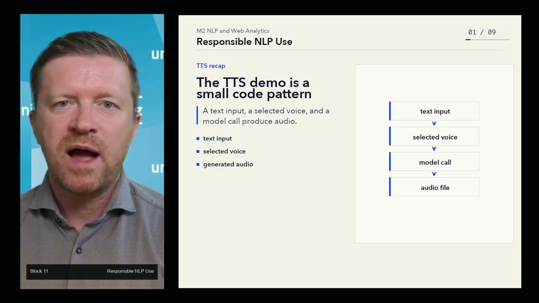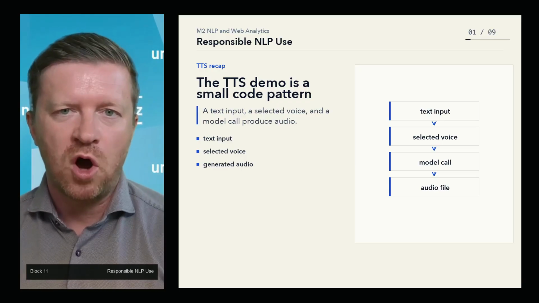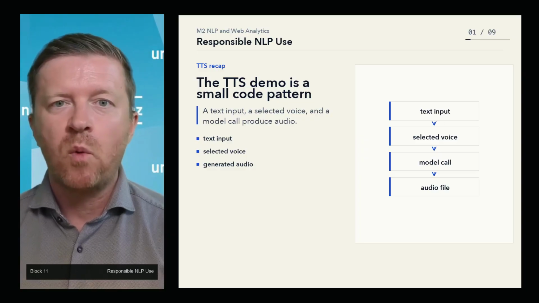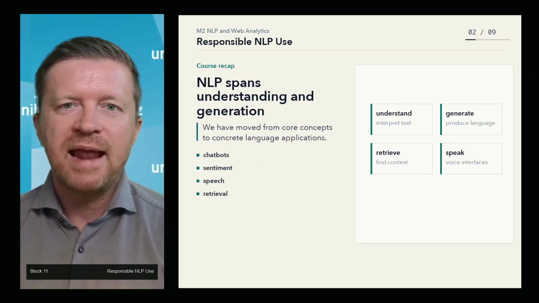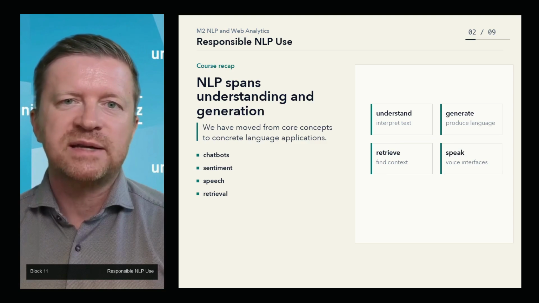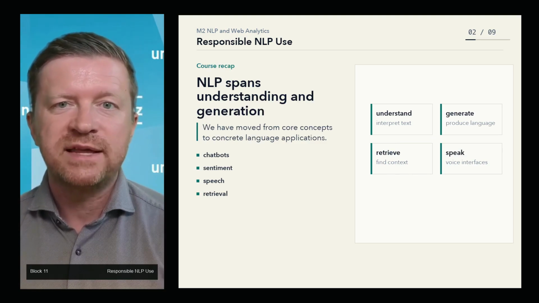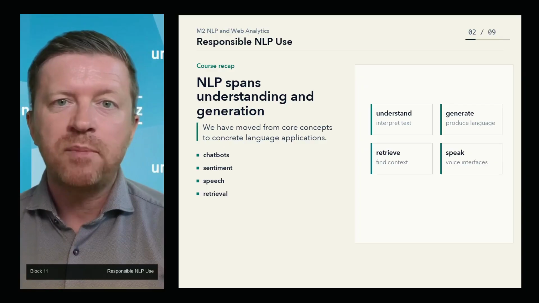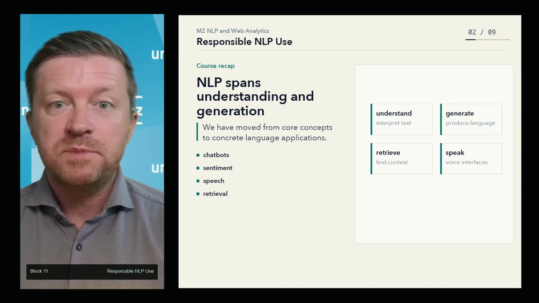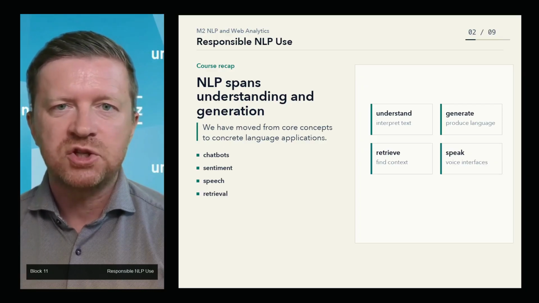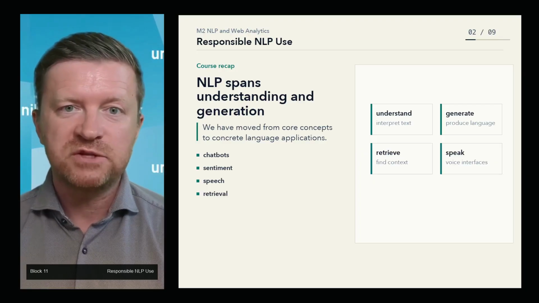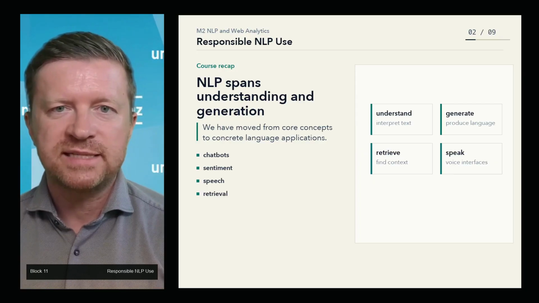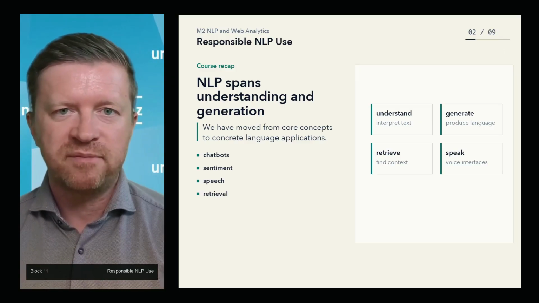A minimal app around it may require only a little more code. Let us now recap what we have covered so far. NLP enables machines to understand, interpret, and generate human language. We have seen several concrete applications: chatbots, sentiment analysis, speech-to-text, and text-to-speech. We have also mentioned information retrieval and RAG systems, which we will study in more depth later.